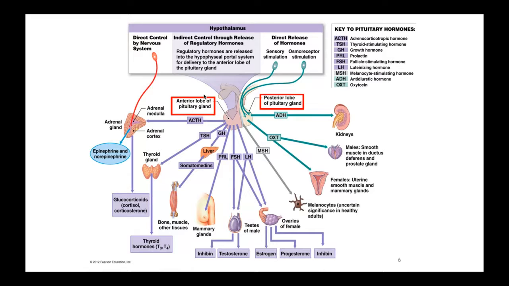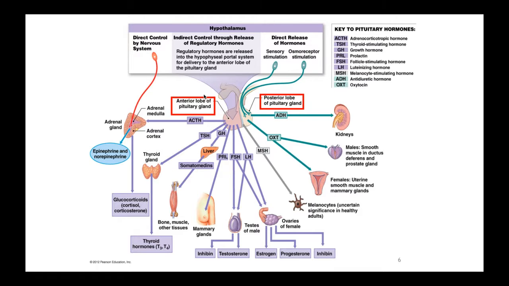Isn't it interesting? Haven't you heard that stress can kill? Well, it's one thing to have the adrenal gland stimulated for a short period of time in an acute state, but what if it's stimulated chronically for a long period of time? Now you have high blood sugar for a long period of time, high cholesterol for a long period of time, high blood pressure for a long period of time. You get high sugar, high blood pressure, high cholesterol. That's a combination that kills. Okay, so that's the adrenal cortex.